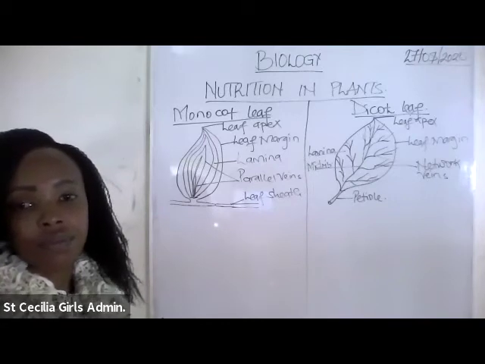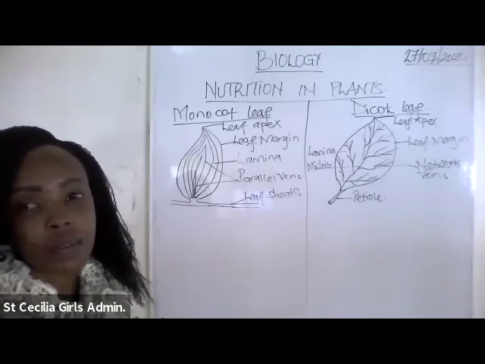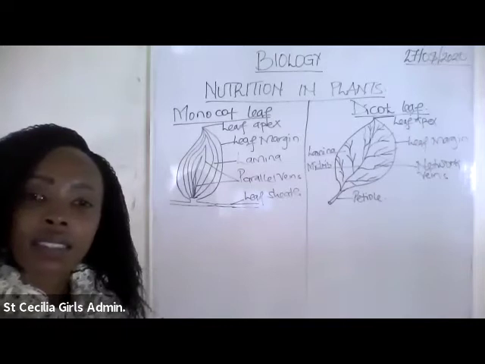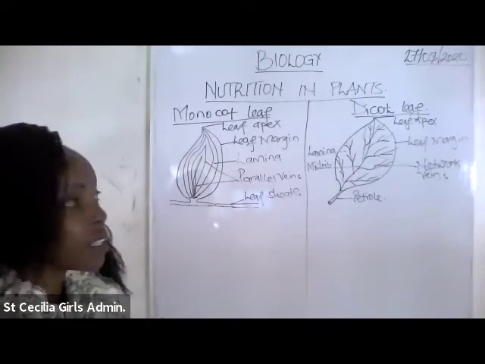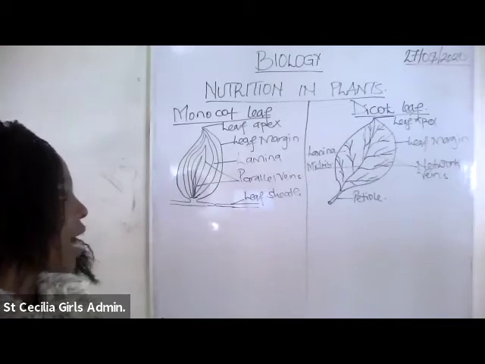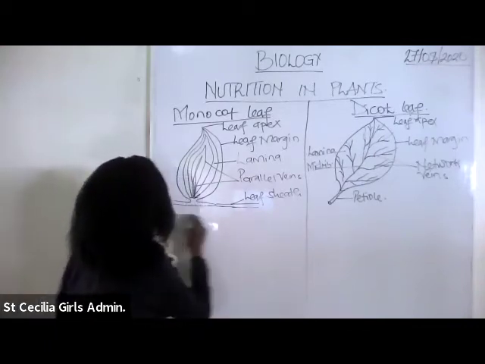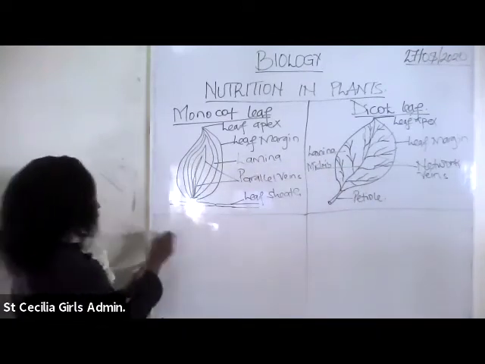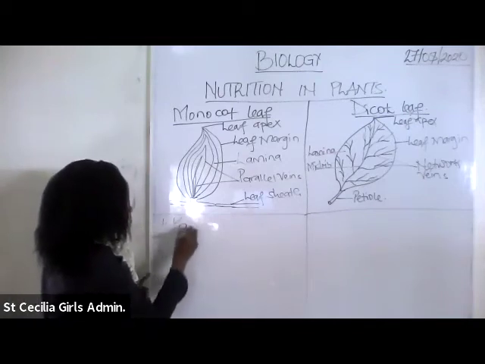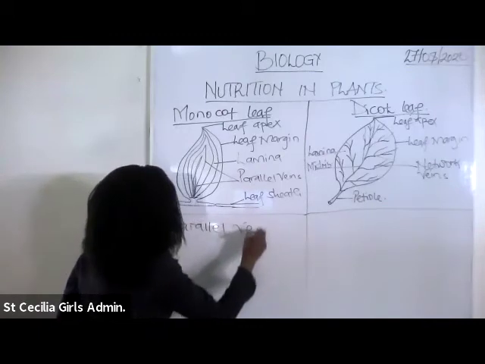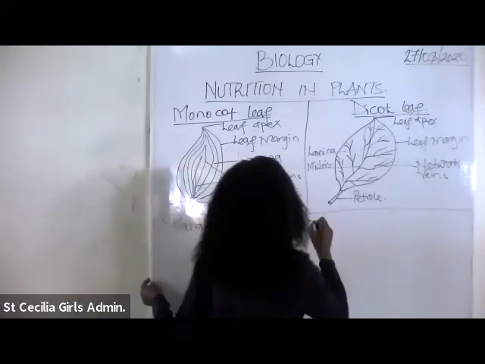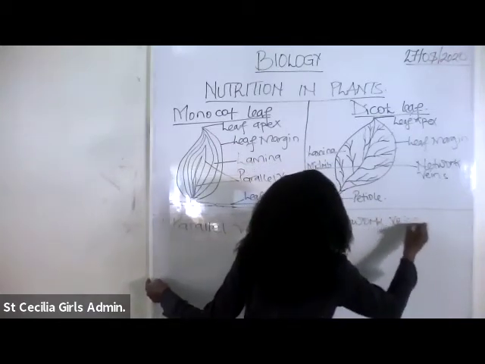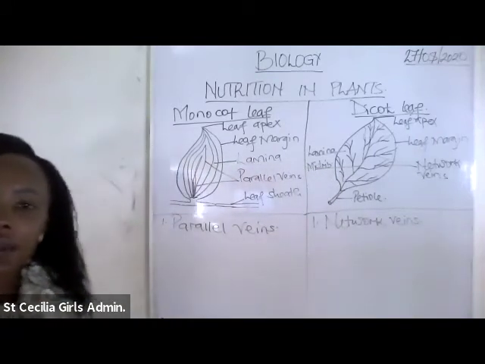I want you to give us one difference between a monocot and a dicot. The monocot leaf has parallel veins, while dicot leaves have network veins. She's saying in monocots there is the presence of parallel veins, while in dicots, network veins. That's correct.